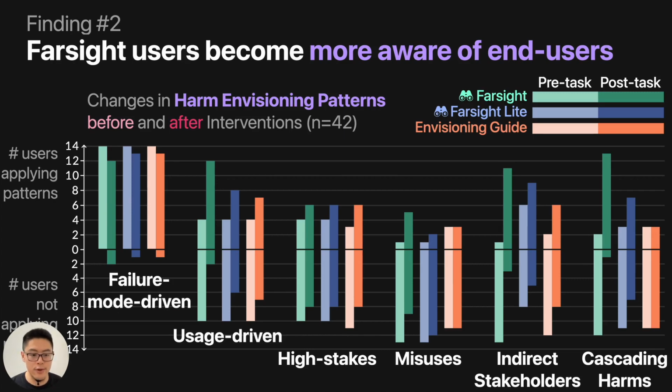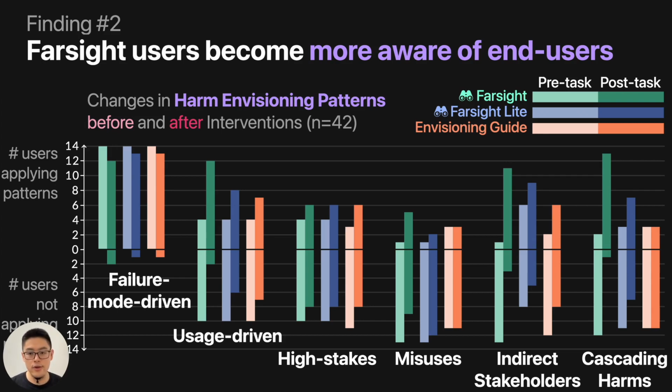From our observations, we see there are 6 patterns people use when they envision harms. People think about failure-mode driven, so people think about how the model can go wrong, then if it goes wrong, what kind of harm it can cause. User driven, people think about high stakes, misuse, people think about indirect stakeholders, people think about cascading harm. So we define cascading harm as a harm caused by other harms.